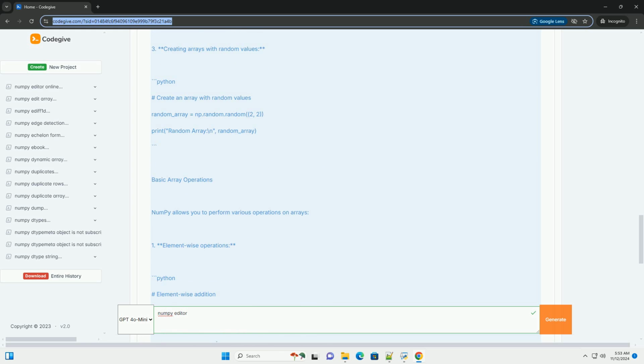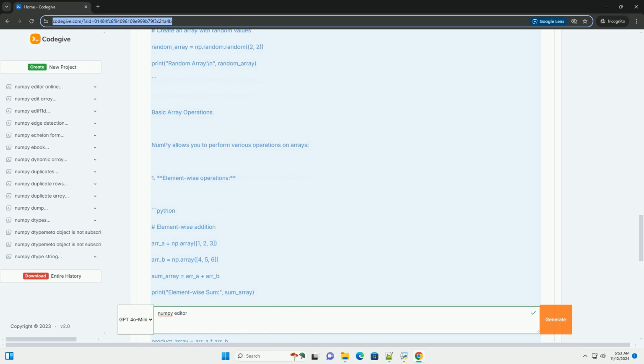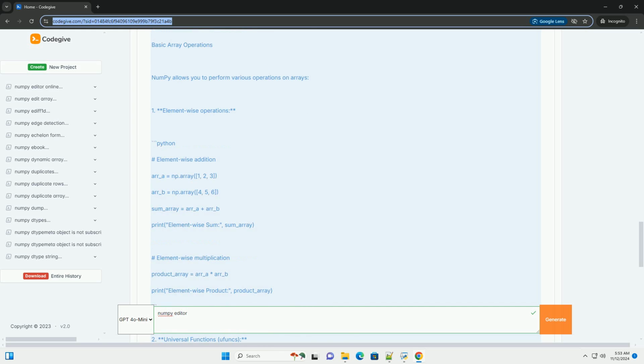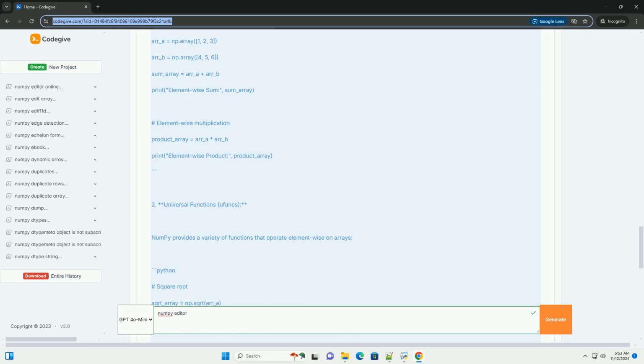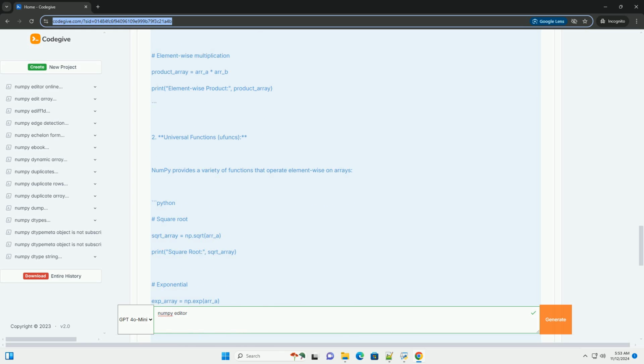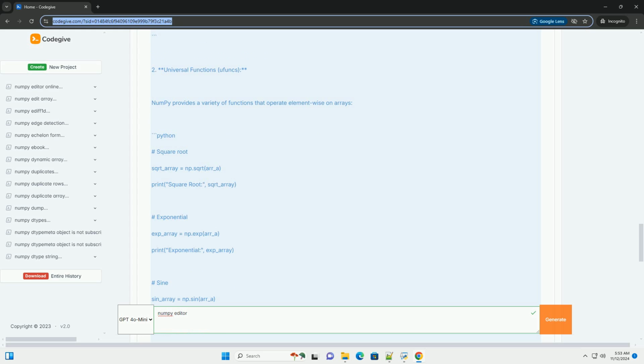What is NumPy? NumPy, Numerical Python, is a library that allows for efficient computation on large arrays and matrices. It provides a high-level interface for performing mathematical operations on these data structures.